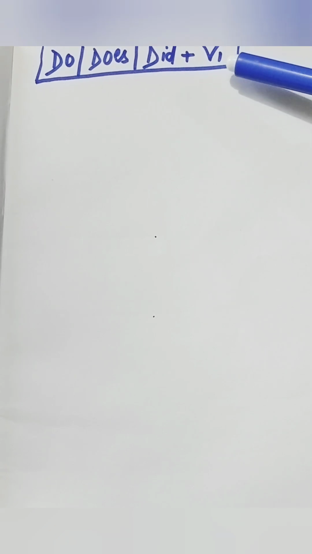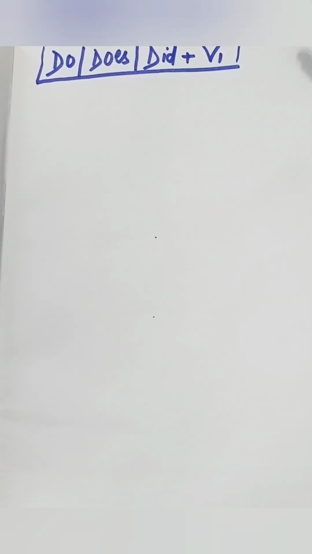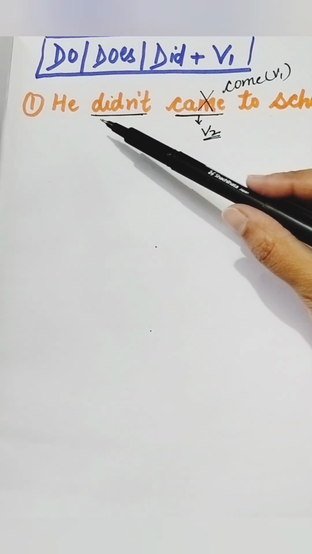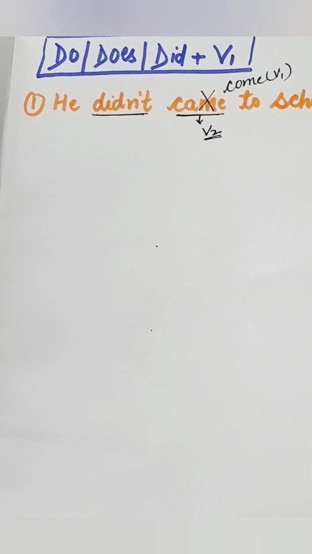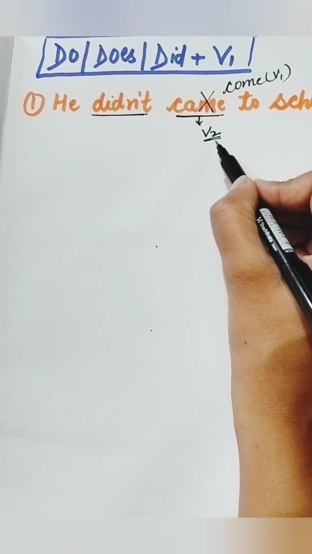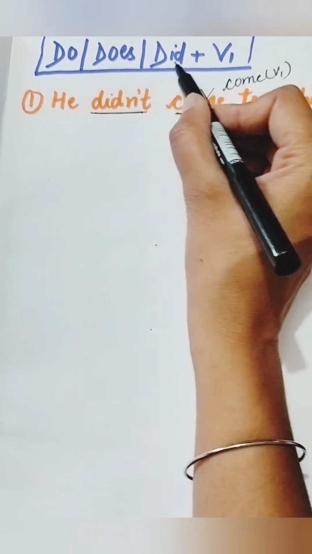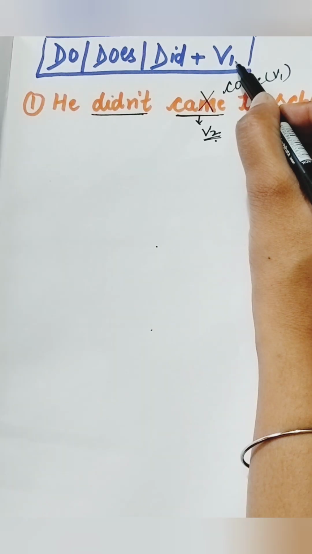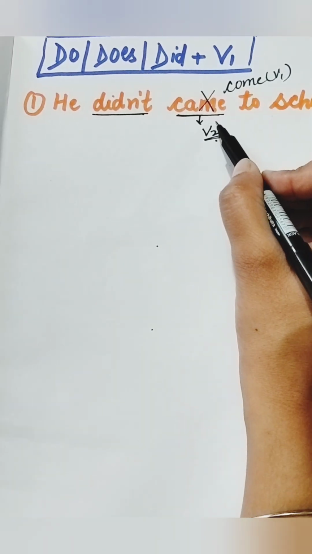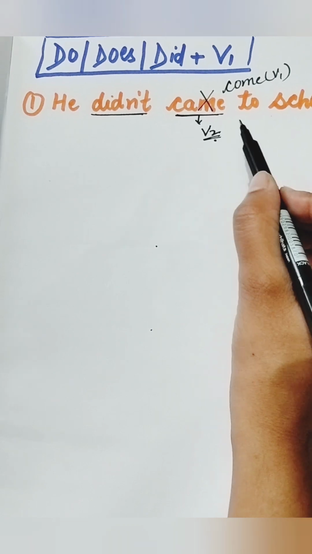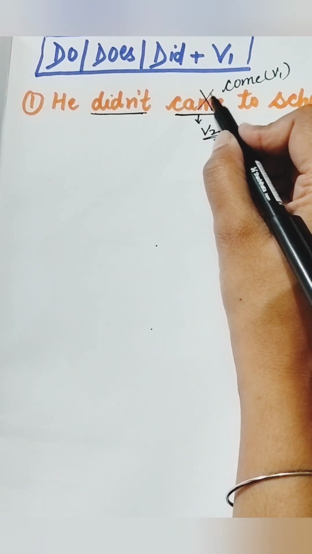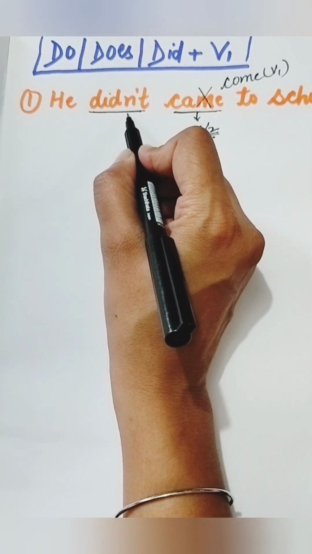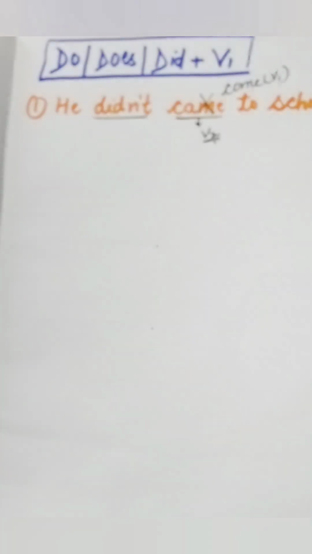So we always use verb, first form of the verb with do, does, did. Let's do it with this example. He didn't came to school. This came is second form of the verb, but we are doing that do, does and did के साथ हमेशा first form of the verb का use होता है, लेकिन यहाँ पर second form of the verb दी है, come, came, come. तो came is wrong because didn't is given, did is given, that's why we have to use first form of the verb come. He didn't come to school.